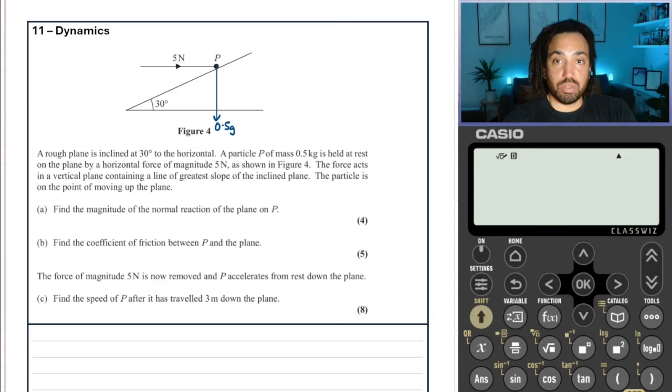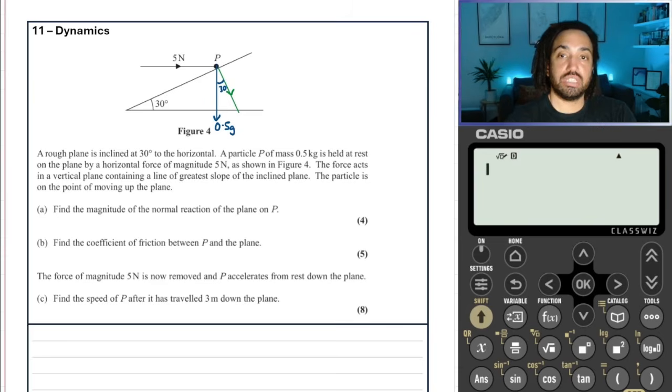And we're always going to want to resolve those forces. So this is going to be the component of the force which is perpendicular to the slope. Whenever you draw a weight force going directly down and then the perpendicular component, that angle in there is always the same as the slope.